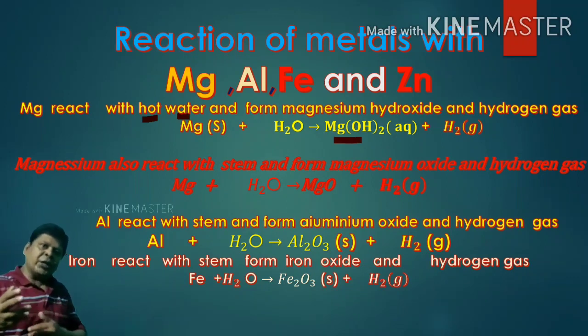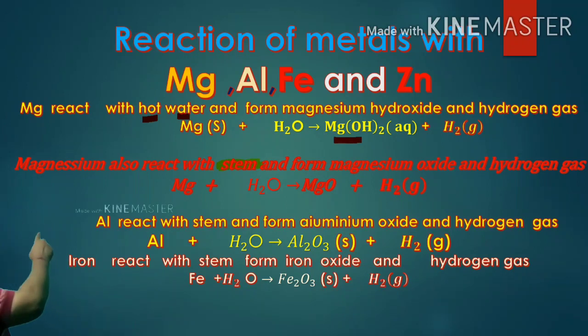Magnesium also reacts with steam, but when a metal reacts with steam, it does not form hydroxide, it always forms oxide. So when magnesium reacts with steam, it forms magnesium oxide and hydrogen gas. Hydrogen gas is always produced by a metal when it reacts with water.